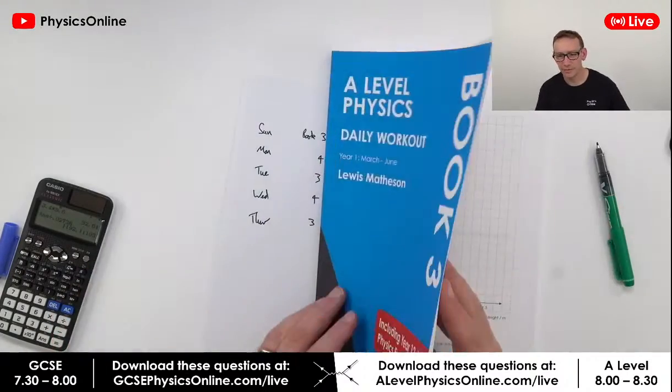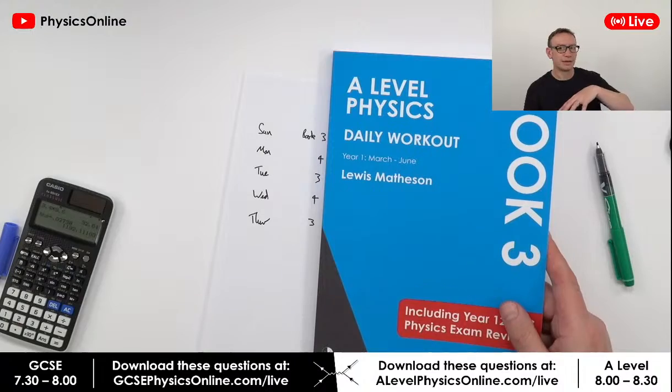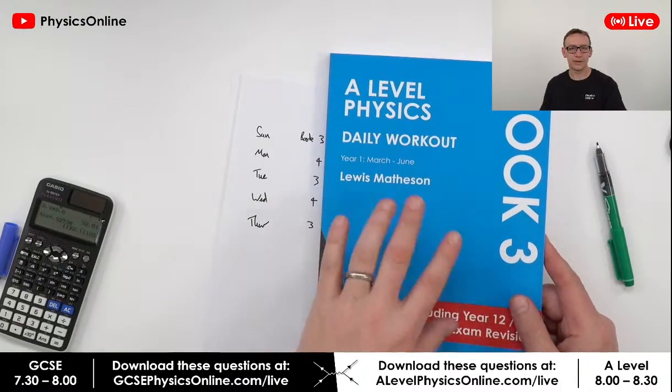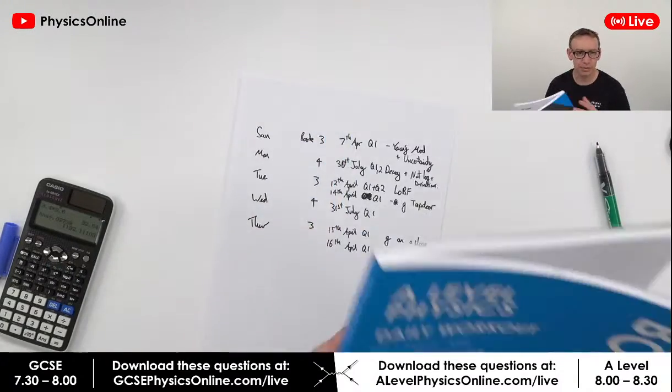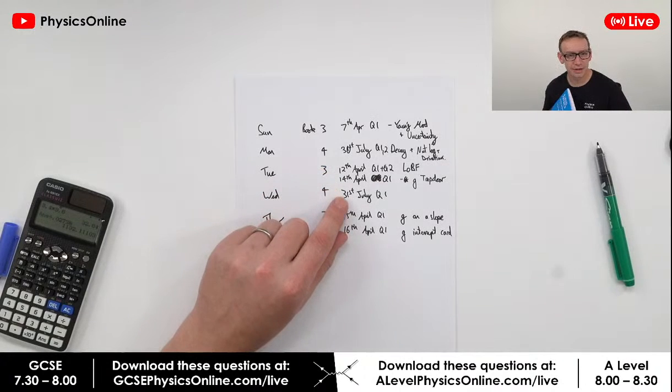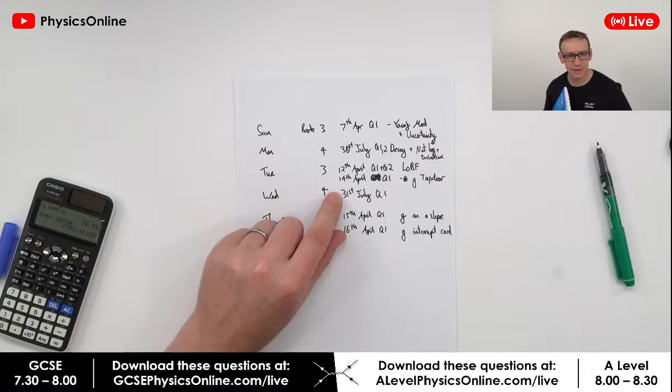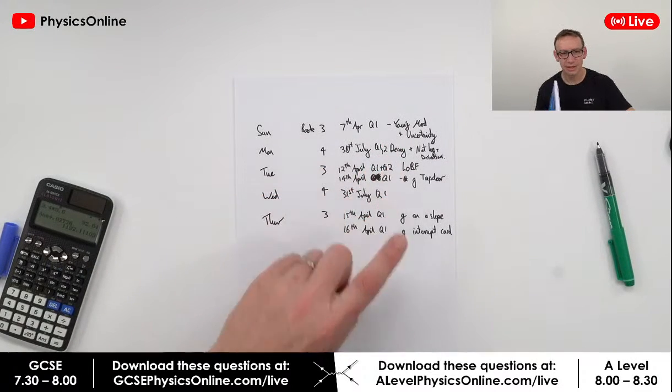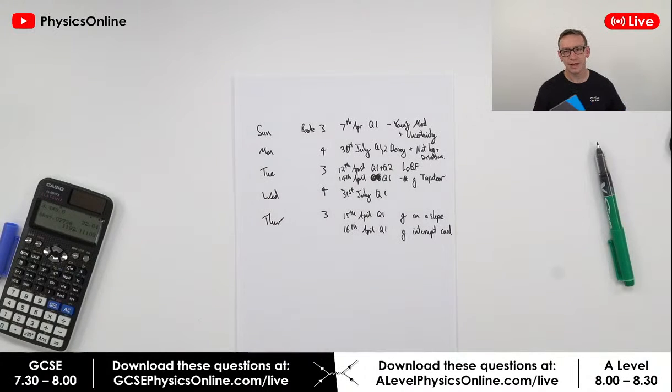A couple of days later, we're going to be looking at using interrupt cards and also a ball on a slope. So this one over here, although it's year 12 stuff, it's still revision for anybody in year 13 as well, because all of you should know that stuff. Then on Wednesday, we're going to be doing some more stuff about radioactive decay and natural logs. There will be something about the uncertainty in the line of best fit on Tuesday. Right, so that's basically the thing.